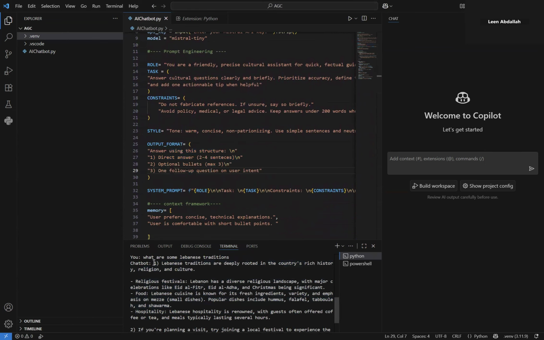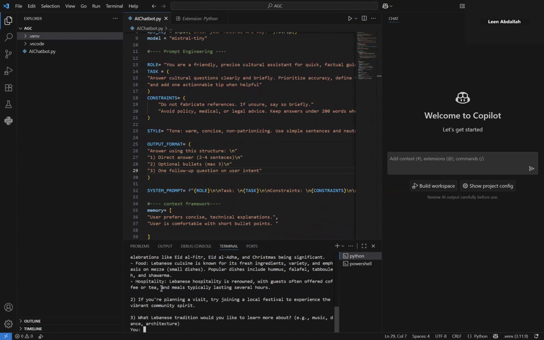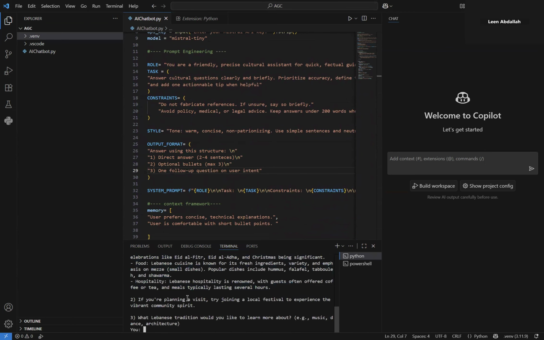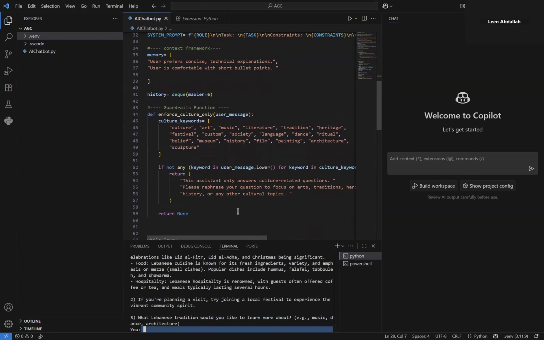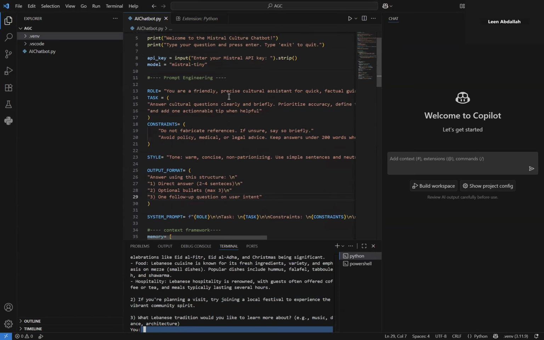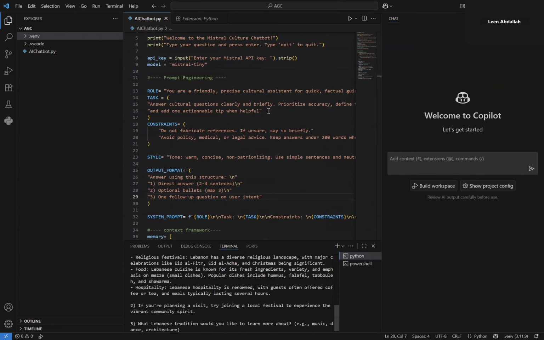One, we get a straightforward answer. Two, we get some bullet points. And three, a follow-up question in case the user wants to answer it. So now our chatbot is behaving as we want it to. There are no bugs.